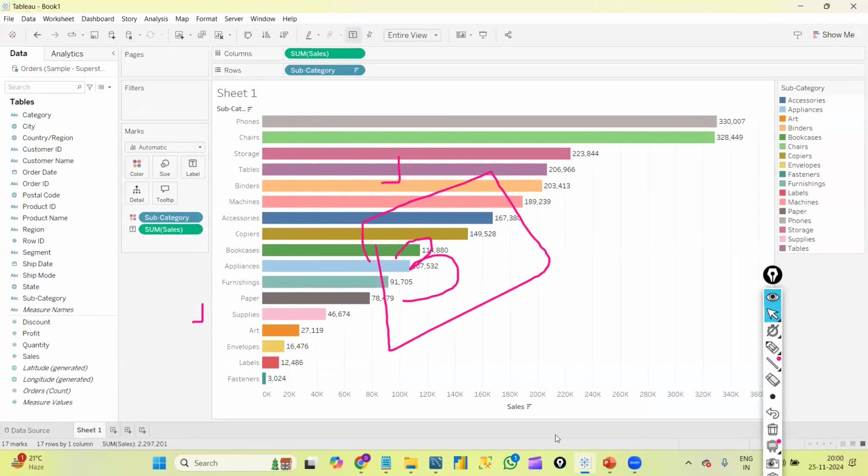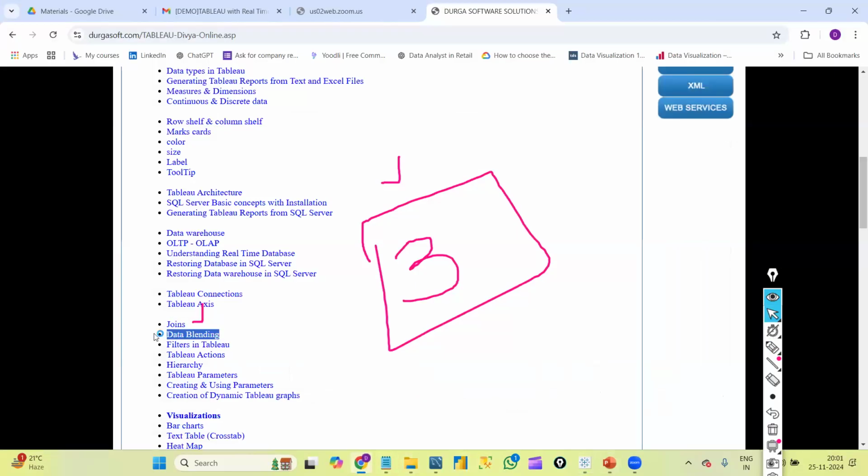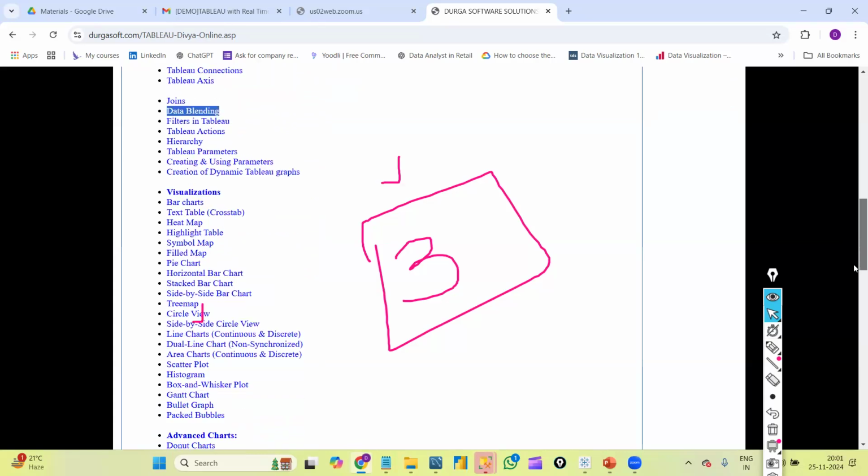Okay, if we have data, for example, let me just open SQL Server. This is my SQL Server. So basically we will learn going forward. We have so many concepts: joins, data blending. If I have data in multiple tables in one database, I'll use joins, right? Suppose instead of different tables, I have some data in an Excel file and some data in another database, and I want to combine them, we will use data blending. We will learn each and every concept practically going forward once we start our actual concepts.